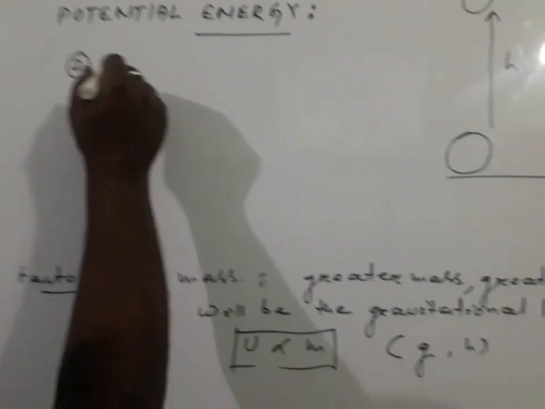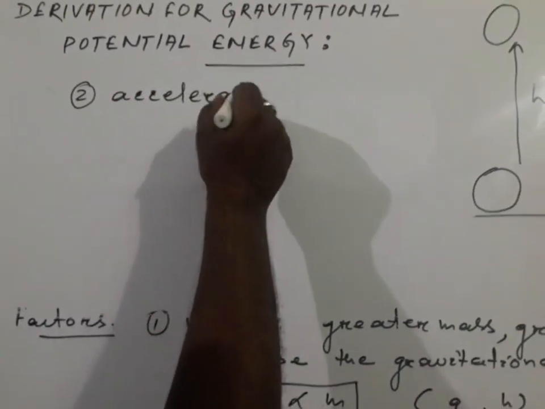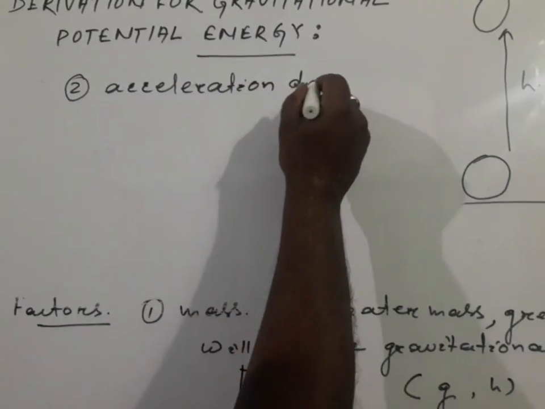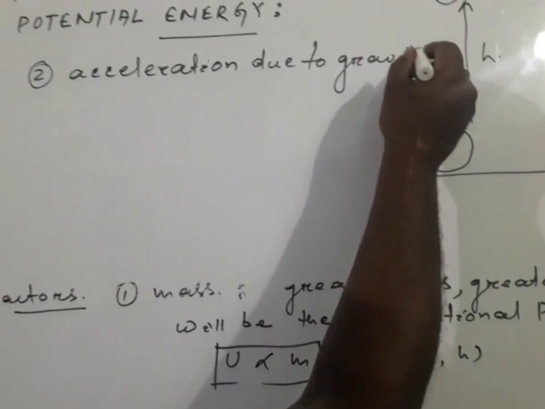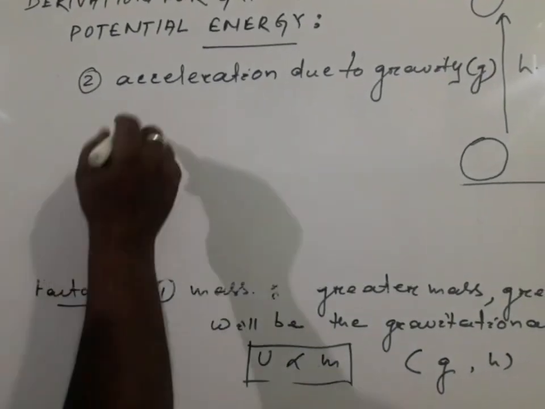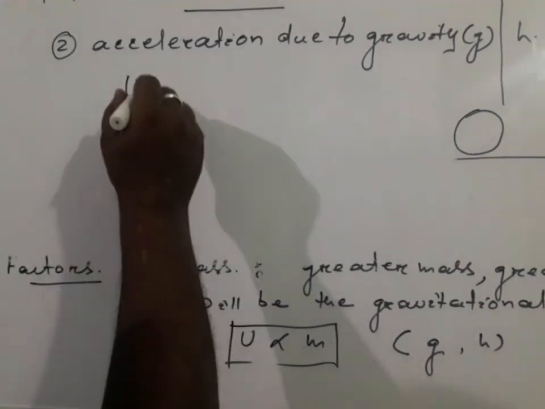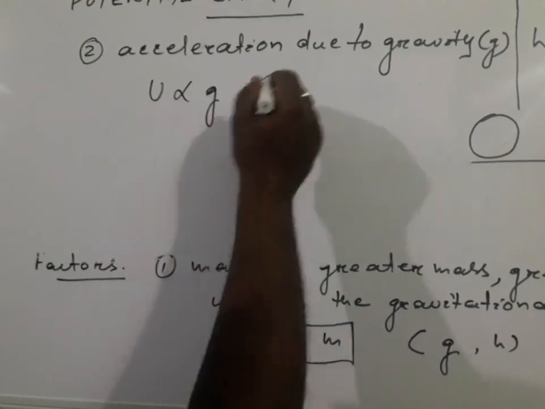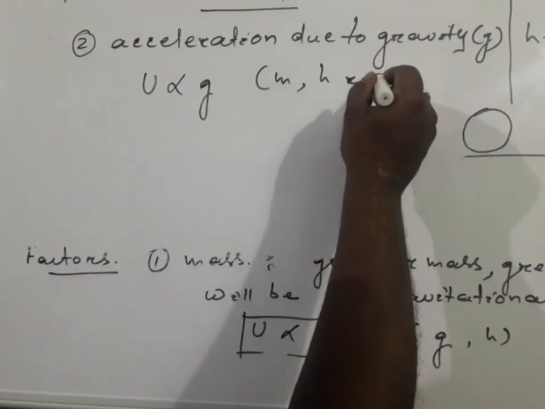The second factor is acceleration due to gravity, or g. Here also, from this expression, we can say that the gravitational potential energy U is directly proportional to g, provided mass and displacement or height remain constant.